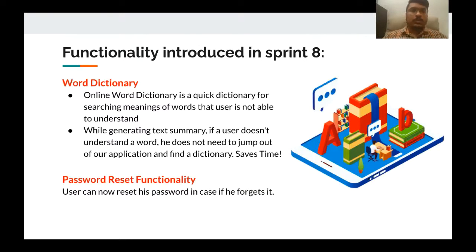Thank you. So Shreyas already has introduced you to what we have done in the last sprint, voice assistant through Wikipedia and voice assistant through Google search. So in this, I'll be explaining you the functionality we introduced in sprint 8. We did two functionalities: word dictionary. Online word dictionary is a quick dictionary for searching meanings of words that user is not able to understand. While generating text summary, if a user doesn't understand a word, he does not need to jump out of the application and find a dictionary.